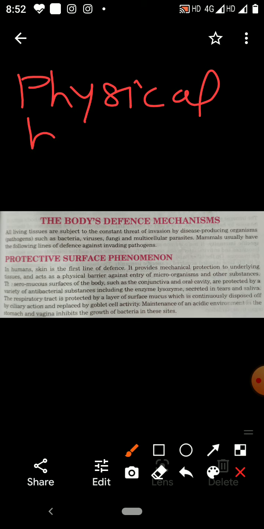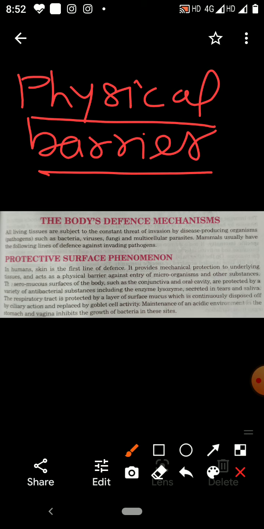Physical barrier. This physical barrier prevents the entry of the germs. In that, first is skin. The outermost layer of skin is made of a layer of dead cells, that is the cornified layer. It is made up of hard keratin protein. So germs must break this layer to get entry into the body, and it is not easy for the germ to break this layer.